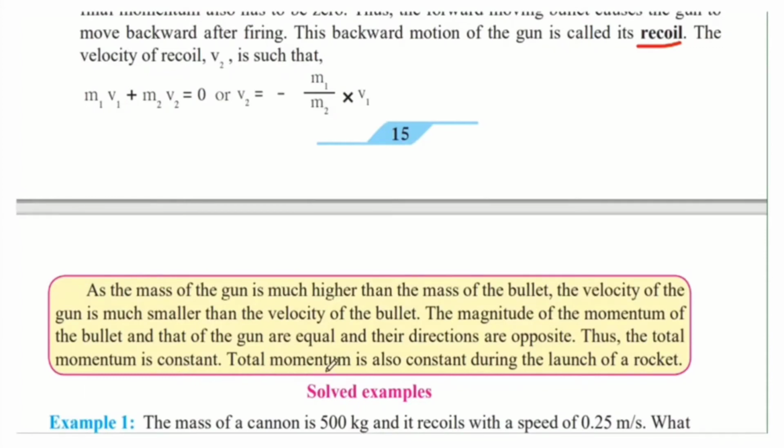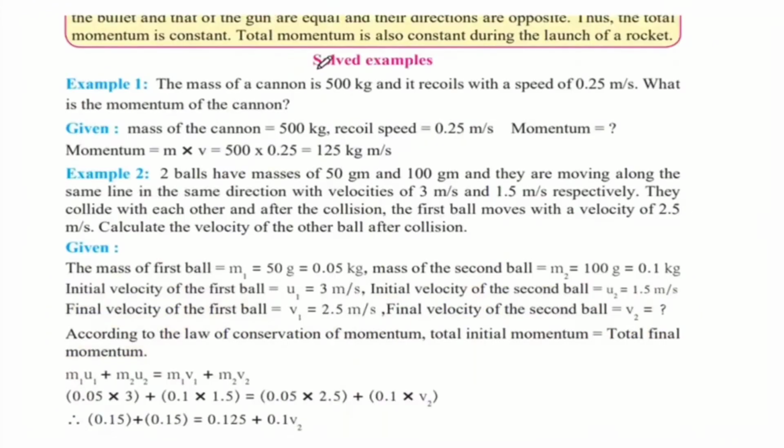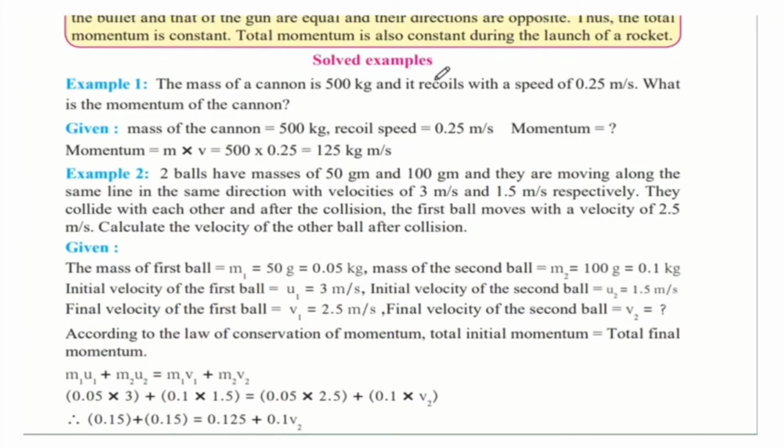Total momentum is also constant during the launch of a rocket. So this is another example: when a rocket is launched, it puts a force on the ground. And because of that, again, the initial momentum will always be equal to the total final momentum. Let's see some solved examples now.